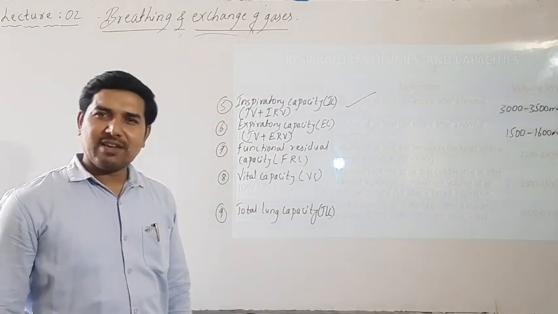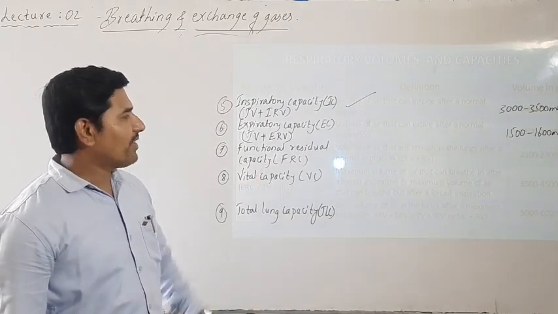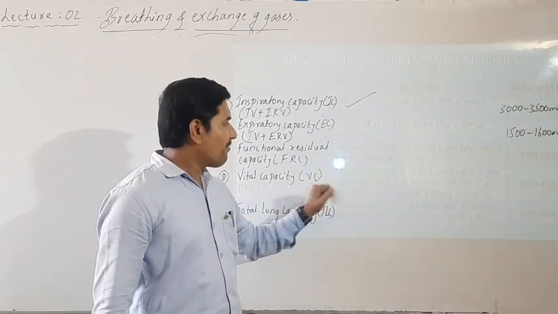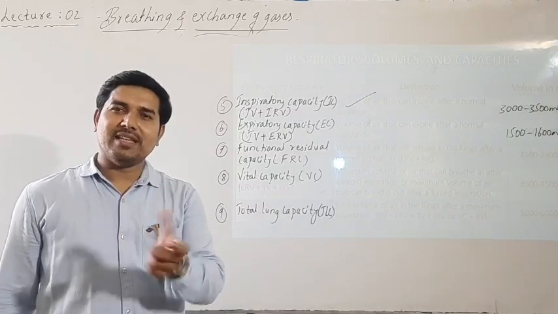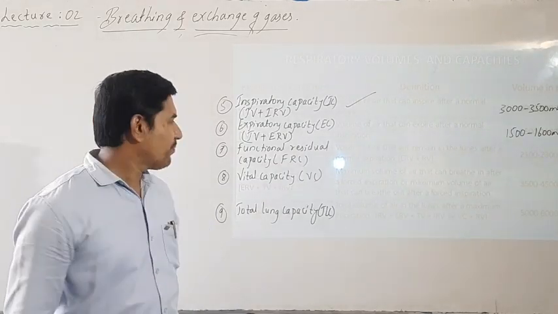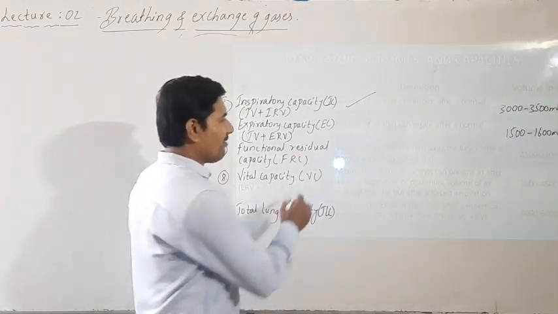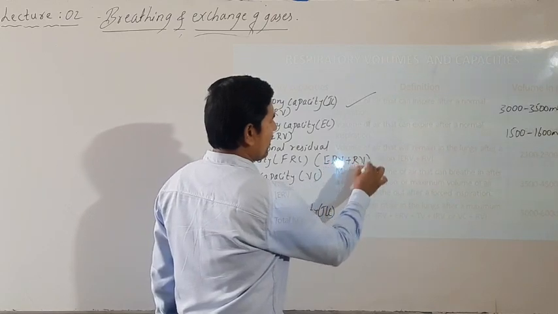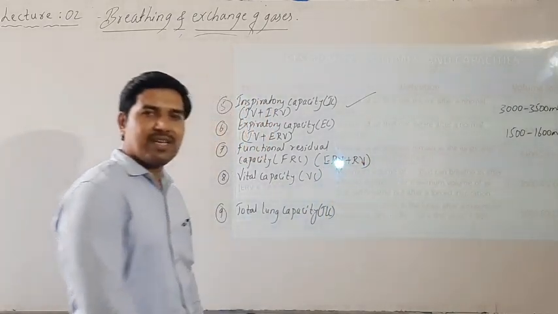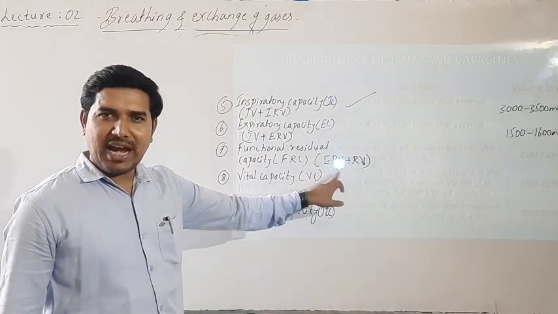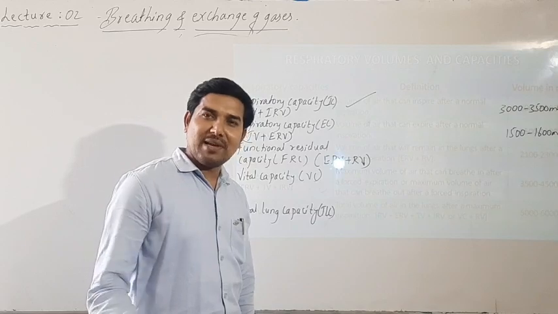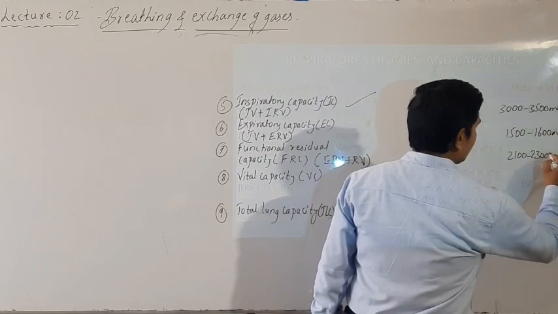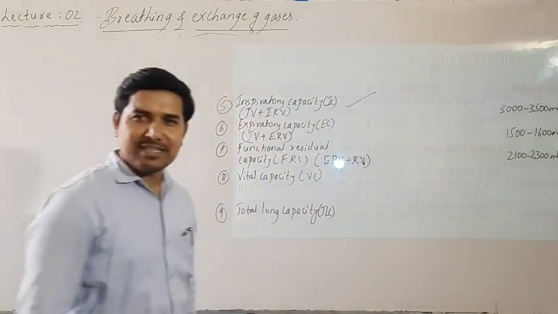The next one is FRC, functional residual capacity. Now here we have the definition: the volume of air that will remain in the lungs after a normal expiration is said to be FRC, and this FRC is given by ERV plus RV, that is, residual volume plus expiratory reserve volume. Okay, add this, then how much ml will you get? It is around 2100 to 2300 ml. Okay, that is the volume.